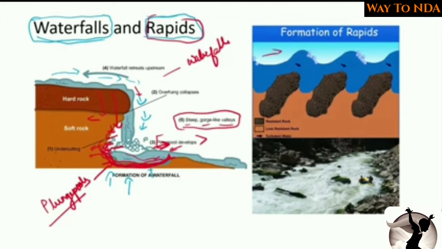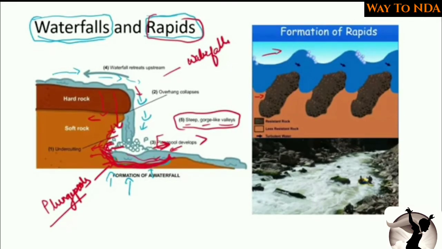river which is flowing in this direction. This is the understructure, this is the surface area of earth below the river water. Now this area got eroded because it was made up of soft material, and it got eroded. Now this area did not get eroded because it was made up of hard material.